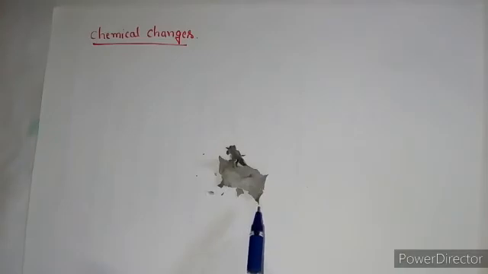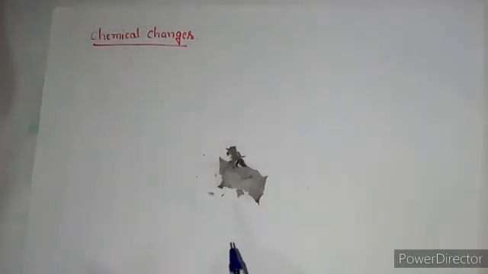Burning of paper also gives out smoke, right? So burning of paper produces a new substance called ash, right? And it is an irreversible process also. The particles of the substance change and a new substance is formed in the chemical change. And chemical changes are permanent and irreversible.